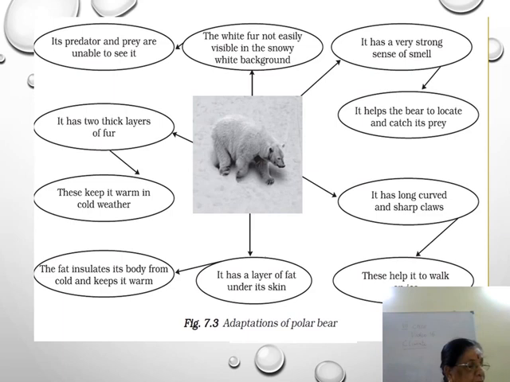Physical activities on warm days necessitate cooling. So the polar bear goes for swimming. It is a good swimmer. Its paws are wide and large, which help it not only to swim well, but also walk with ease in the snow. Ease means easier, comfortable, it can walk on the snow. So polar bear is a good swimmer.